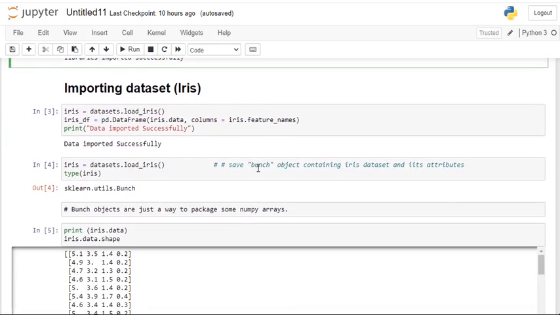Libraries are imported successfully, and now importing the dataset. The Iris dataset. I already told that there are 150 rows in the dataset, and 4 major columns which represent sepal length, sepal width, petal length and petal width. By using this k-means clustering, we need to separate all these data points pertaining to the width and length with respect to species.